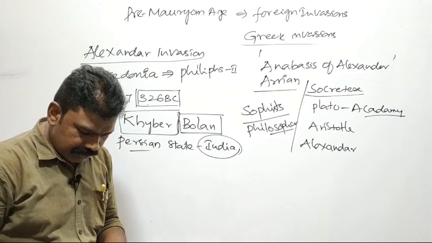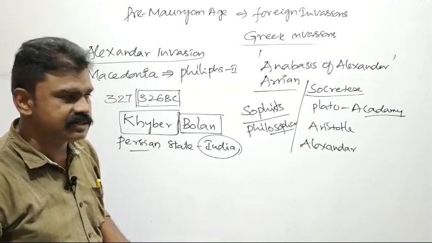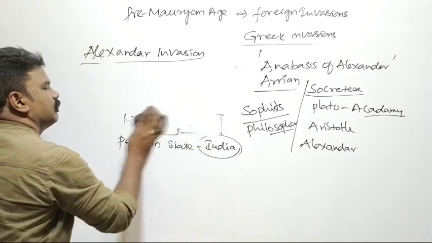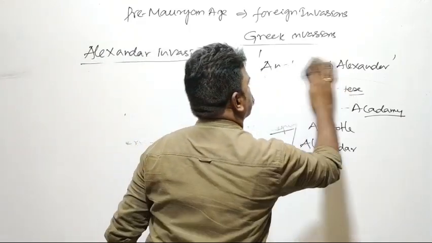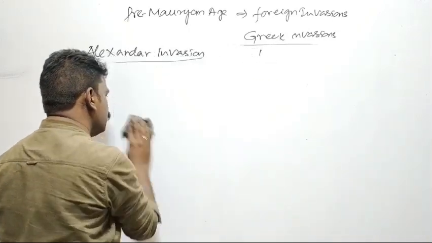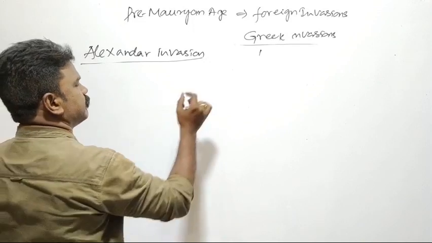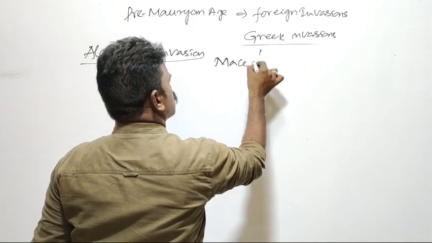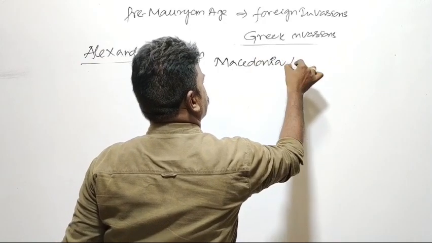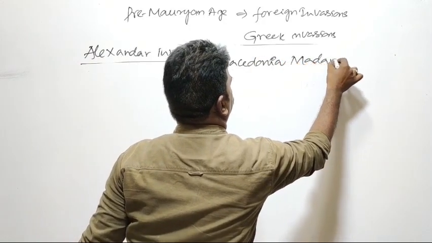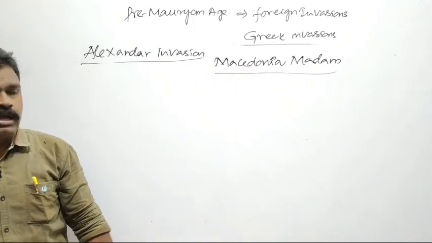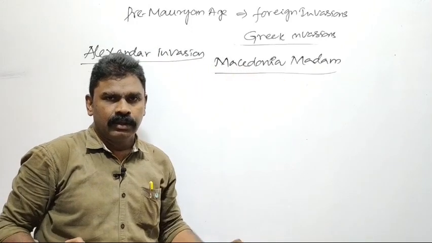But according to some historians, Alexander is called a madman. That is, Alexander is the Macedonian madman. The name of Alexander is mentioned in the histories as Macedonian madman. This question was asked in previous UPSC examinations. How did he get this title?